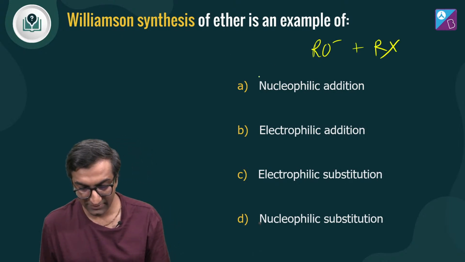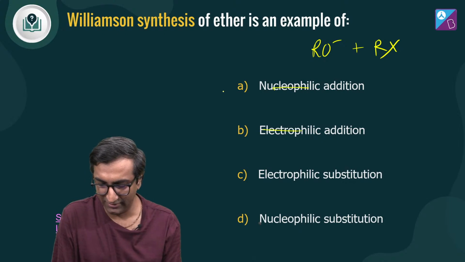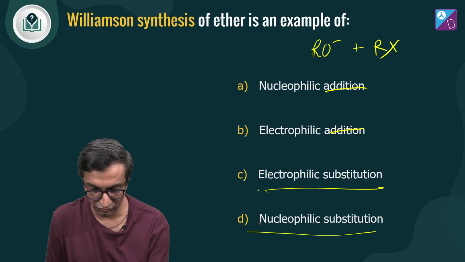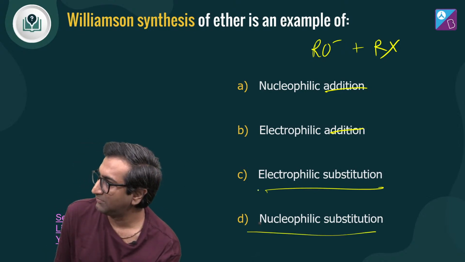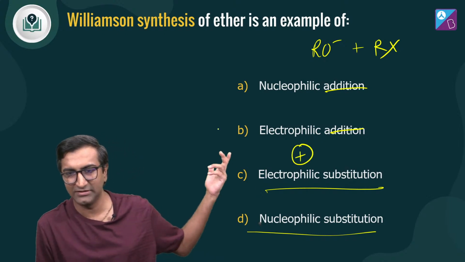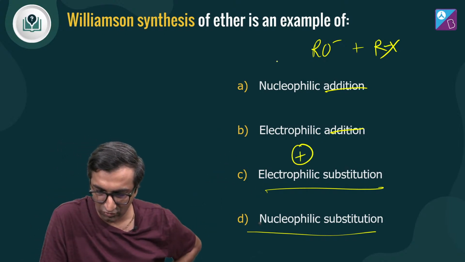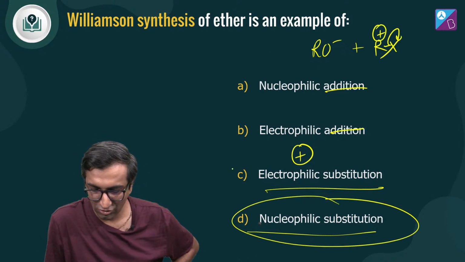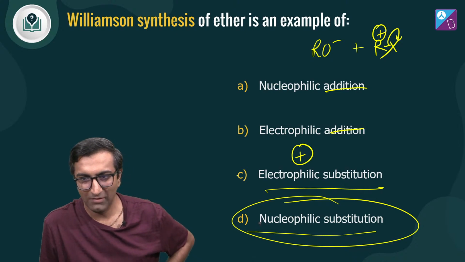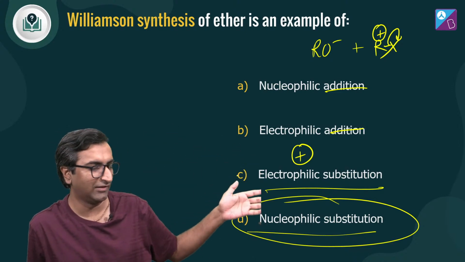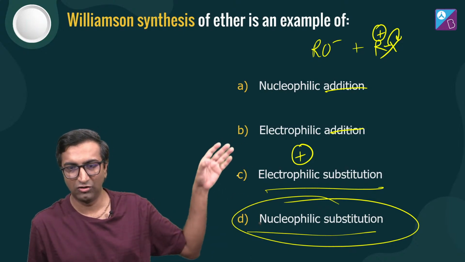अगर मैं इसको बोलूं, न्यूक्लियोफिलिक एडिशन को हटा देते हैं, because addition has to do with a double bond पे add करना. No. So it's either electrophilic or nucleophilic substitution. इलेक्ट्रोफिलिक सब्स्टिट्यूशन मतलब कि something that likes electrons, मतलब it must be positively charged. यहां पे तो कुछ पॉजिटिवली चार्ज चीज दिख नहीं रही है. You can kind of argue कि देखो ये चला जाता है, प्लस चार्ज, तो ये हो गया इलेक्ट्रोफिलिक एडिशन, but no, that's not the deal. This is nucleophilic substitution. Okay, we have just done this. SN2. मैं बोल रहा हूं कि अगर गलती से एग्जाम में भूल गए completely, you're like completely sidelined, like what is all happening, I don't remember anything. That's how you go through the options and still figure it out.